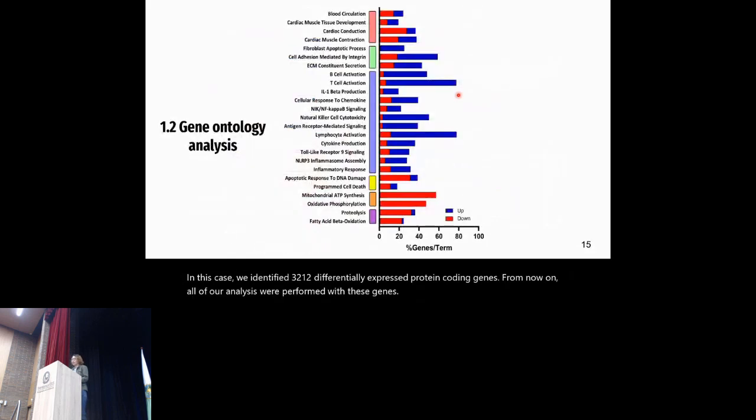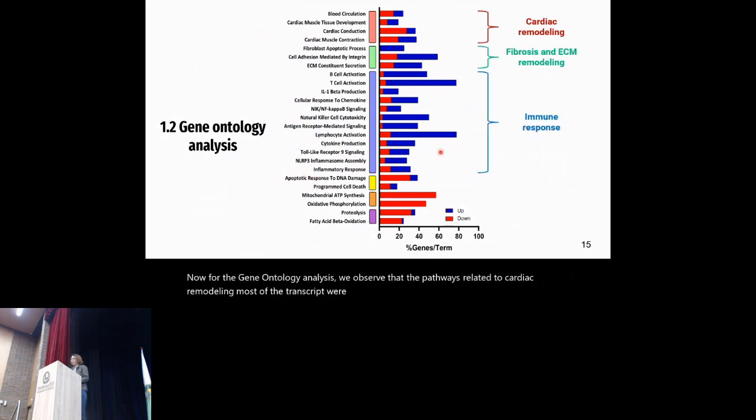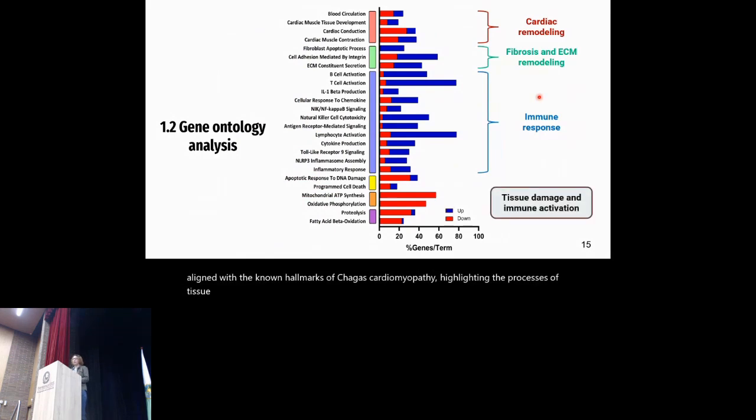Now, for the gene ontology analysis, we observed that in the pathways related to cardiac remodeling, most of the transcripts were downregulated. As for the pathways related to fibrosis and immune response, most of the pathways were upregulated. These findings align with the known hallmarks of Chagas cardiomyopathy, highlighting the processes of tissue damage and immune activation in the disease.